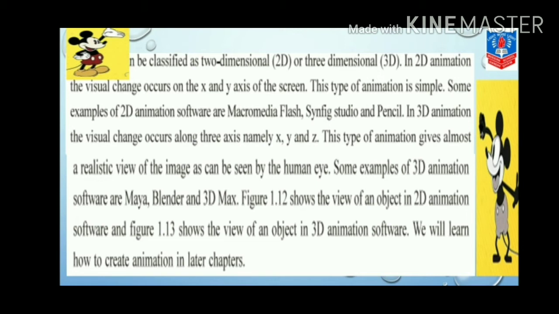In 3D animation, the visual change occurs along three axes, namely X, Y and Z. This type of animation gives almost a realistic view of the image, as can be seen by the human eye. Some examples of 3D animation software are Maya, Blender and 3ds Max.